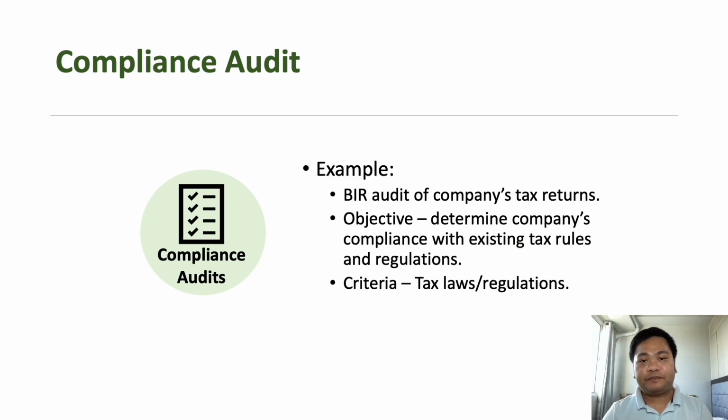An example is the BIR audit of the company's tax return. In this case, the objective is to determine whether the entity is compliant with existing tax rules and regulations. So the criteria here are the tax laws or regulations implemented by our government.